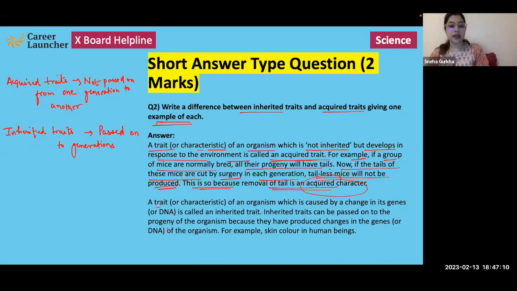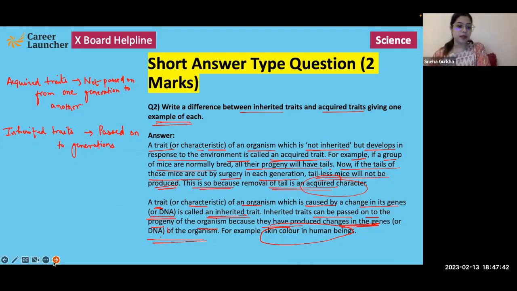Whereas a trait or a characteristic of an organism which is caused by change in its genes or DNA is called an inherited trait. Inherited traits can be passed on to the progeny of the organism because they have produced changes in the genes or the DNA of the organism. For example, skin color in human beings can be referred to as an inherited trait.